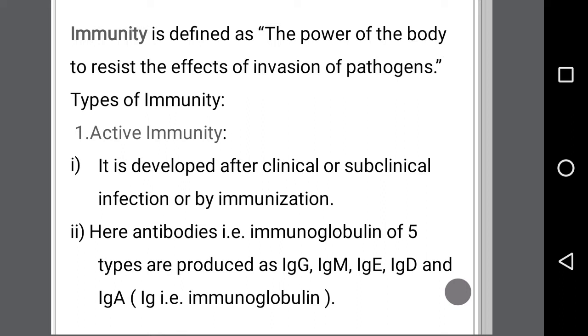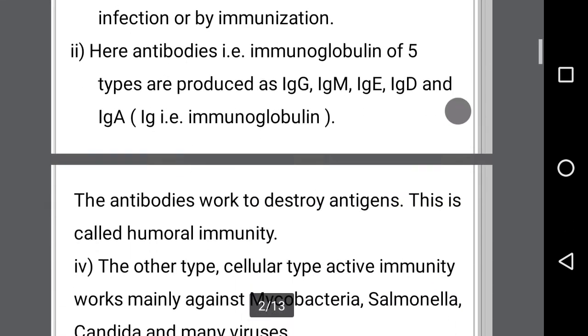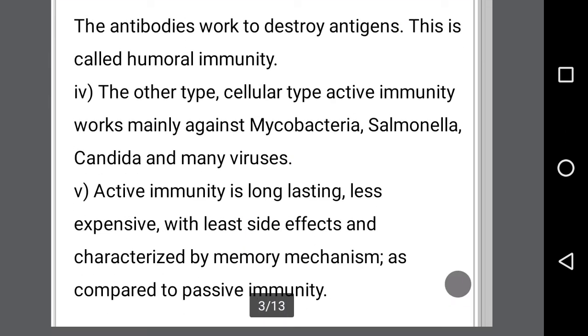So first we'll see what is meant by active immunity. Active immunity is developed after clinical or subclinical infection or by immunization. Here the antibodies, that is immunoglobulins of five types, are produced as IgG, IgM, IgE, IgD, and IgA. Here Ig stands for immunoglobulin. The antibodies work to destroy antigen, and this is called humoral immunity.